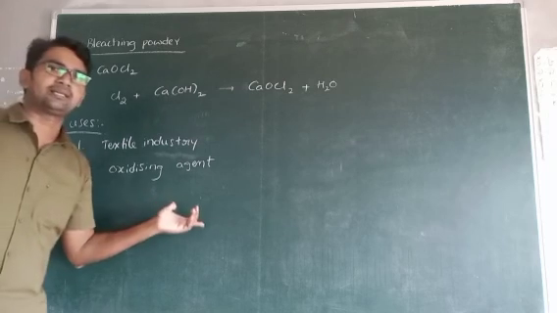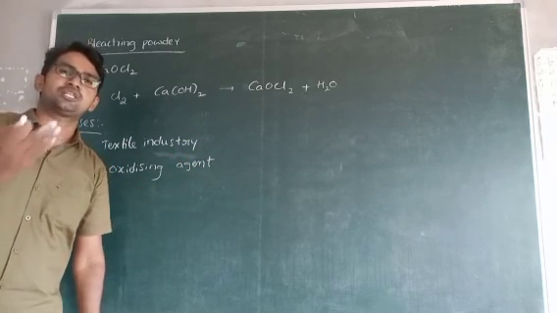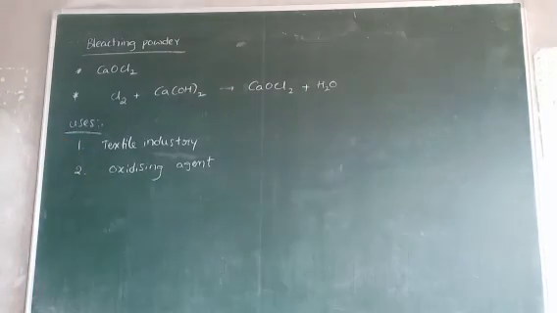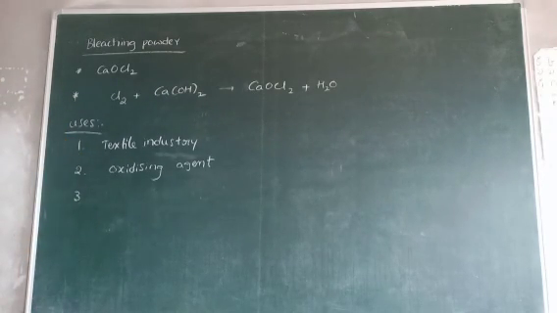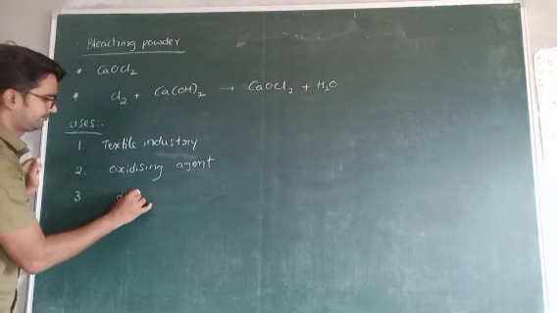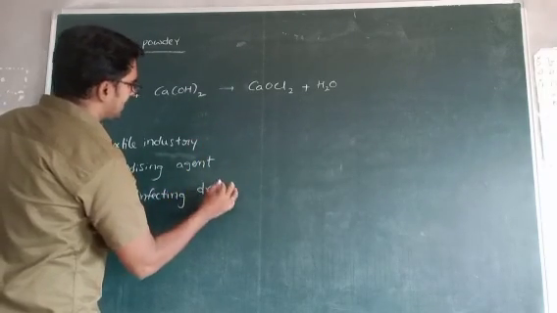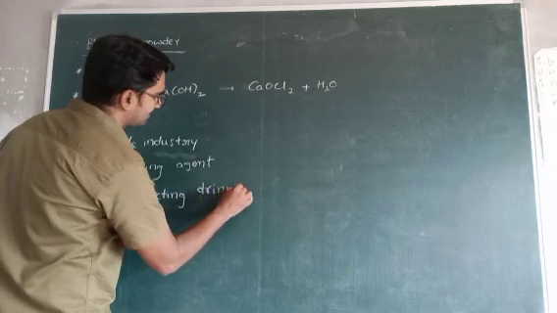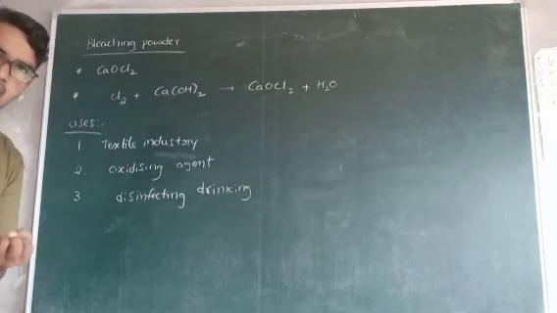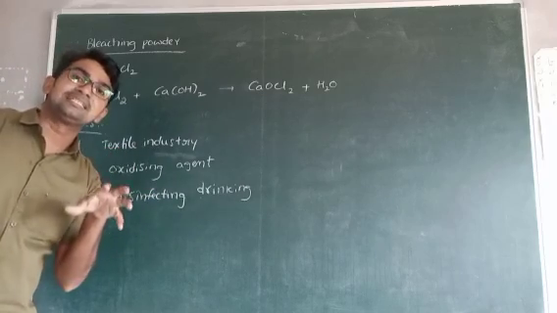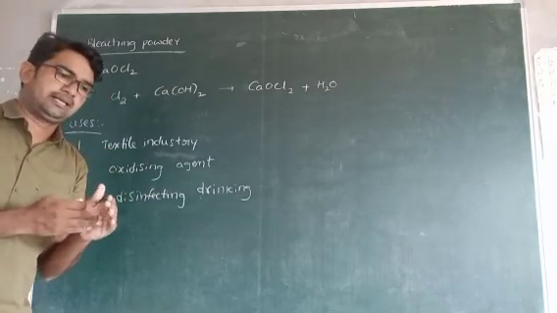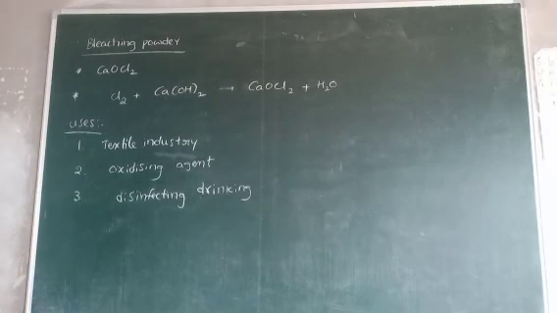Oxidizing agent means it undergoes reduction. Reduction means gain of electrons. Okay, and third one. We know that bleaching powder is used for disinfecting drinking water. This is the most common use of the bleaching powder. For cleaning the water, we are adding bleaching powder. Disinfecting means it kills the germs present in our drinking water, right?